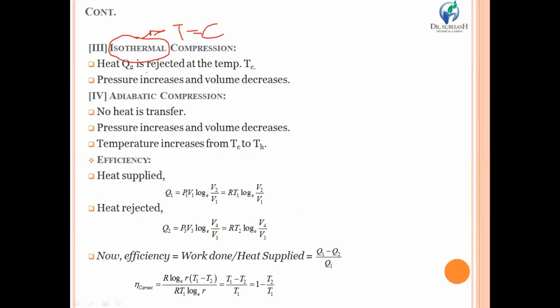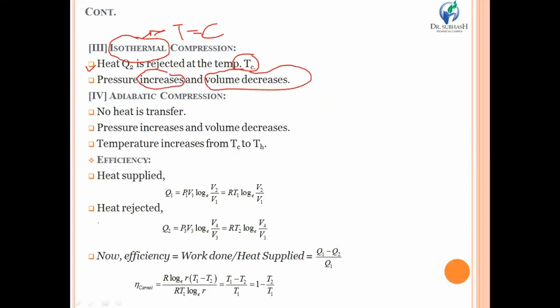So be sure that in case of isothermal compression, or even in case of isothermal expansion, the temperature will remain the same or constant. Heat Q2 is rejected at temperature Tc in case of isothermal compression, and as you are compressing, pressure will be increased, and of course volume will be decreased in the isothermal compression process.